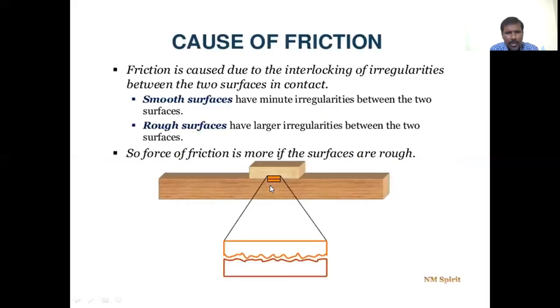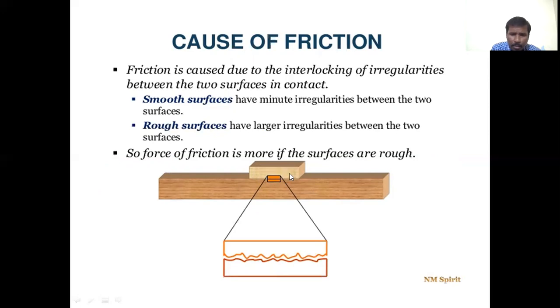Let us see this diagram. One block is placed on another block. The surface of the larger block and the surface of the smaller block are in contact with one another. When these two surfaces are in contact, what happens?